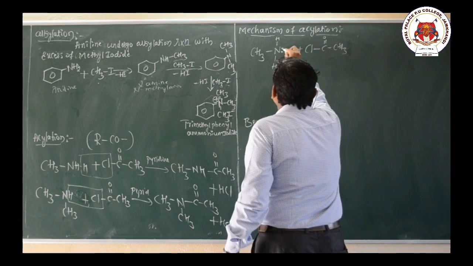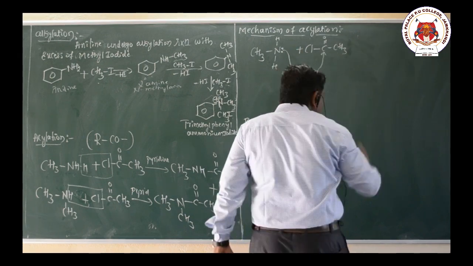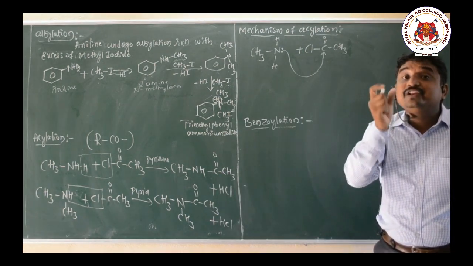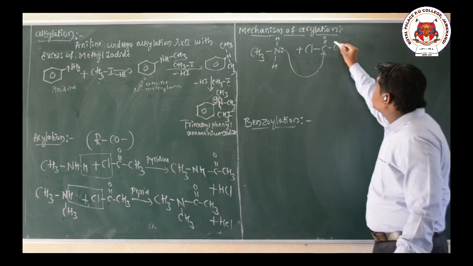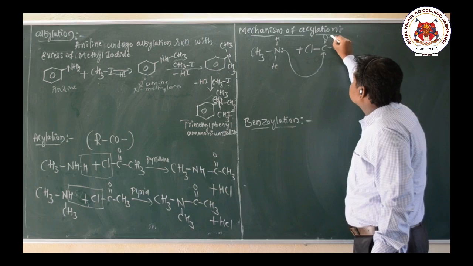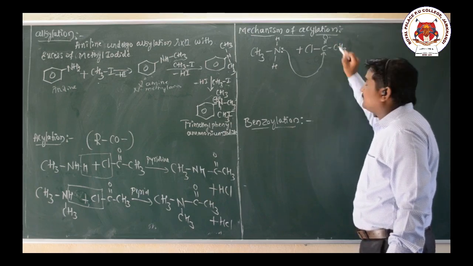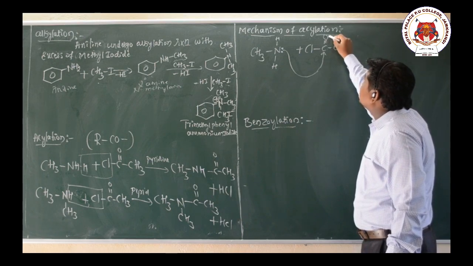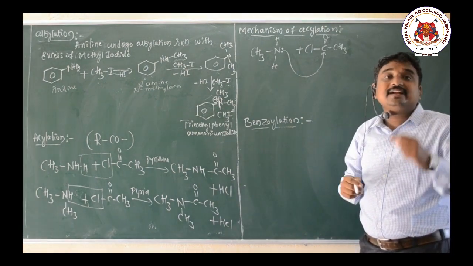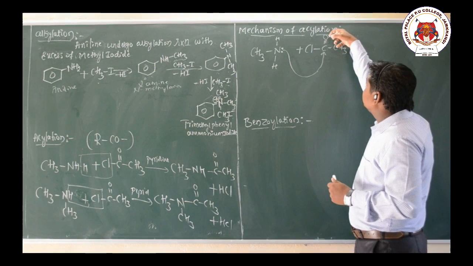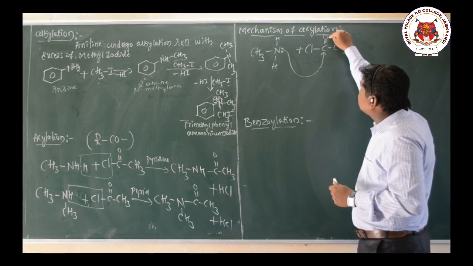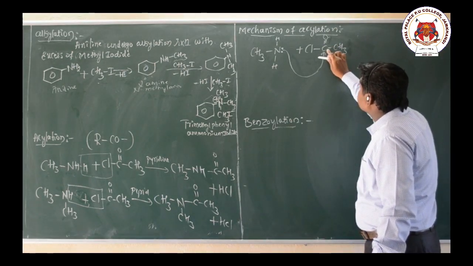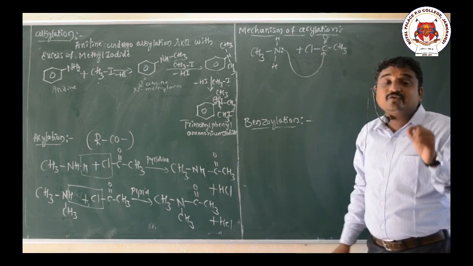The nucleophile will attack this carbonyl carbon atom, because the carbonyl carbon is electrophilic in nature due to the presence of oxygen. Oxygen is more electronegative than carbon, so it withdraws electrons towards itself and takes a partial negative charge, and this carbon possesses a partial positive charge. Due to this the carbon acts as an electrophile.